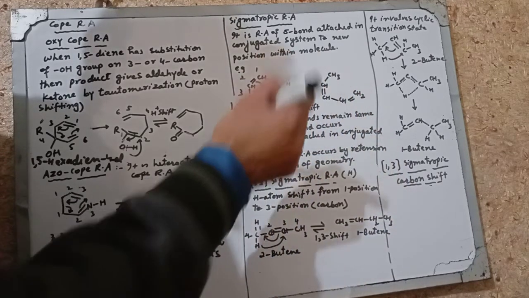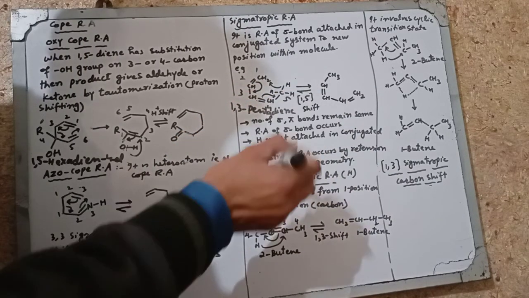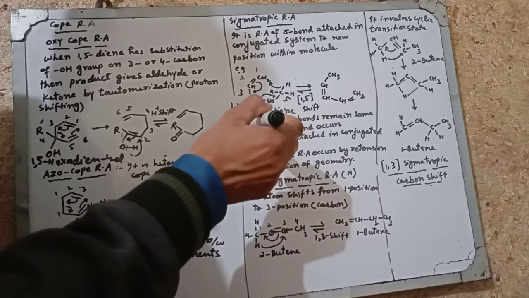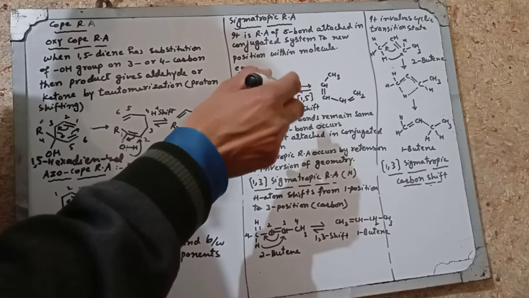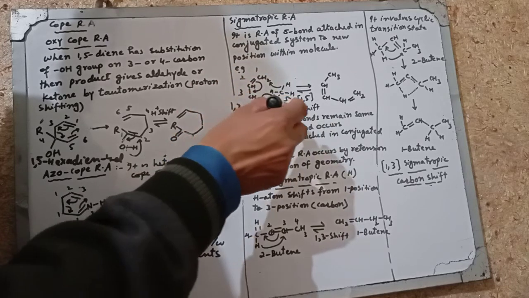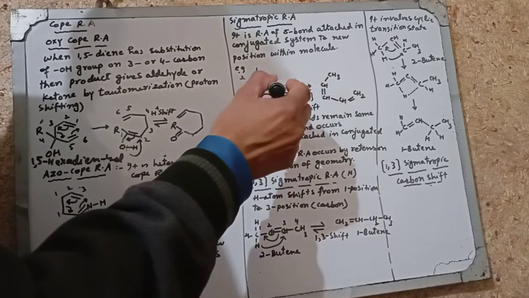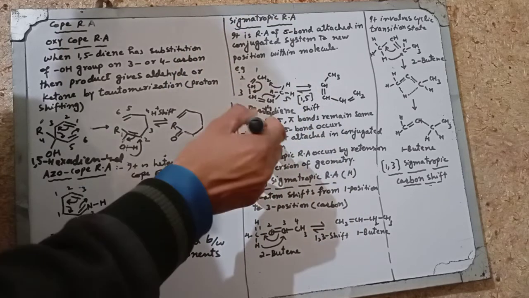This is indistinguishable from the first one. 1,3-pentadiene is converted into its isomeric pentadiene. Here basically the position in space of the proton is changed. So this is 1,3-pentadiene, and the proton is shifted onto carbon number 1. It is the sigmatropic rearrangement.